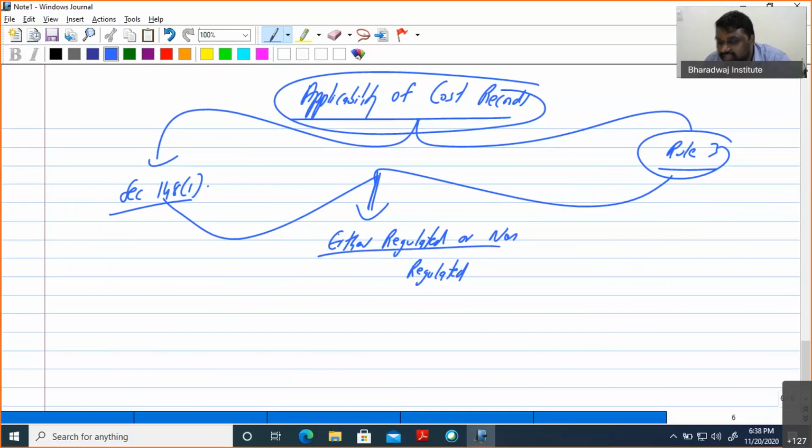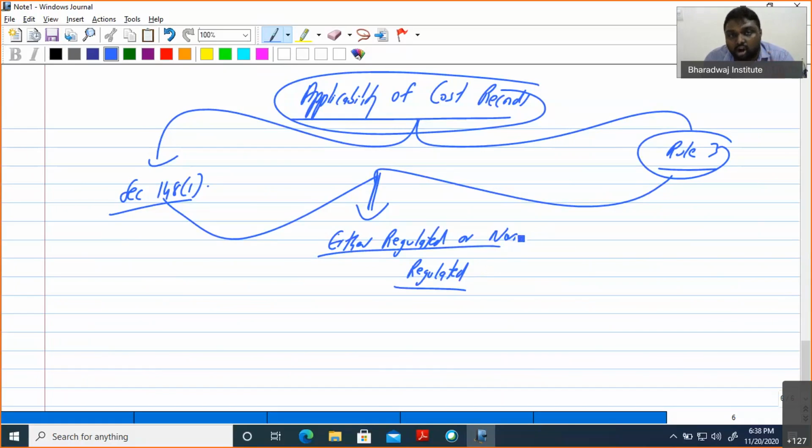Sir, which 6 will come? Generally petroleum products, fertilizer, sugar, industrial alcohol, telecommunication, and generation and transmission of power other than for captive use. These are the main 6 areas that come under regulated. So it is either regulated or non-regulated.